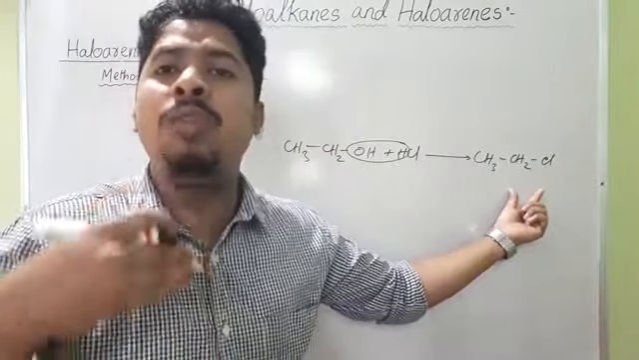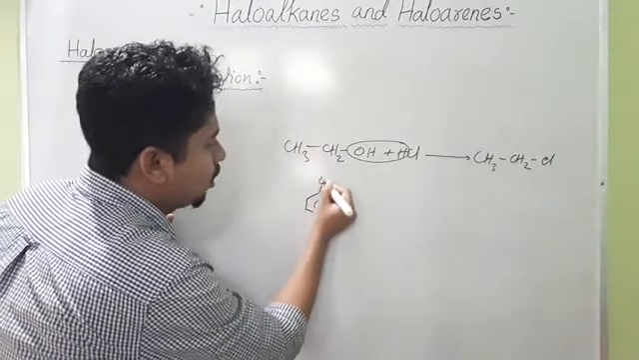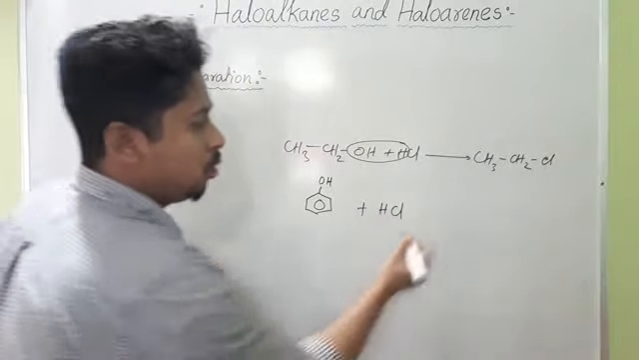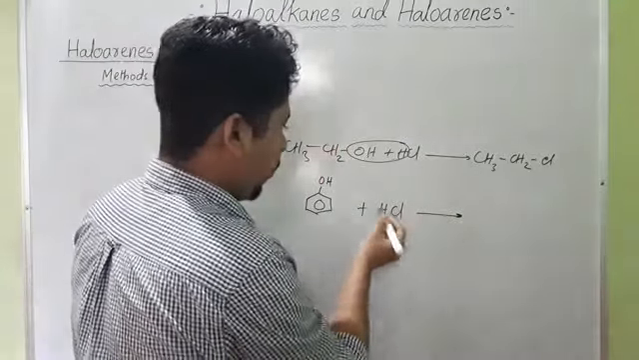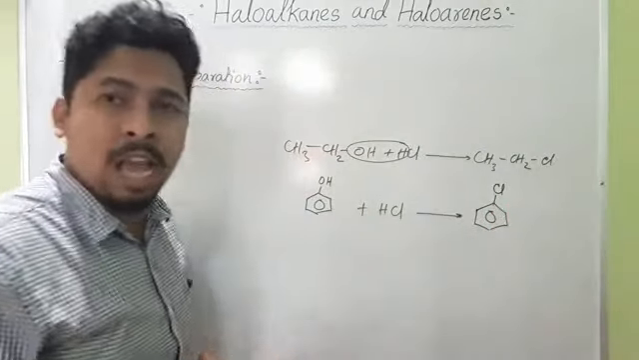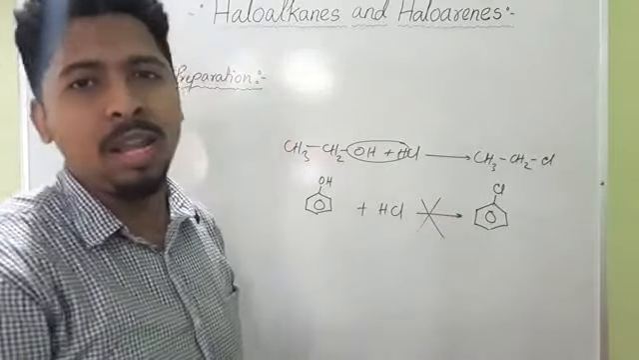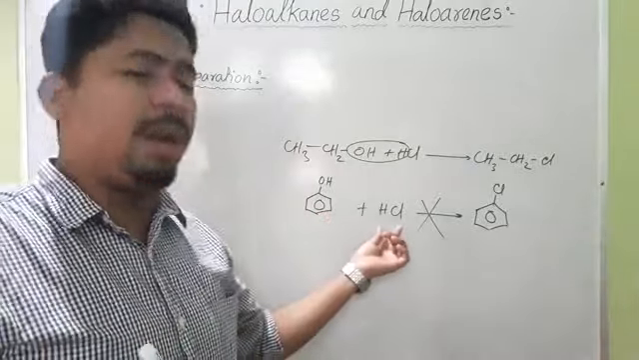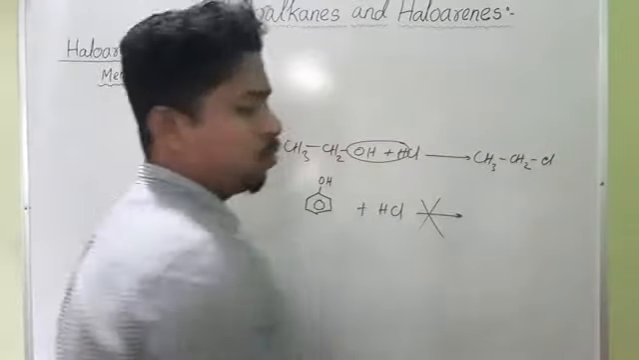So for the preparation of haloarenes, suppose we take an aromatic alcohol, benzene with an OH group, and we treat this with any halogen acid, suppose HCl. We may expect that we should get the haloarene, that is, we expect to get chlorobenzene. But this reaction is not a favorable one. It has been found experimentally that the aromatic alcohol, upon treatment with halogen acid, does not form this haloarene.